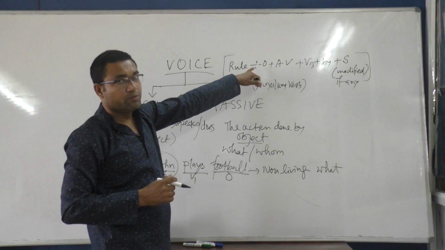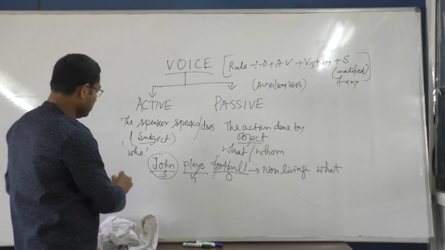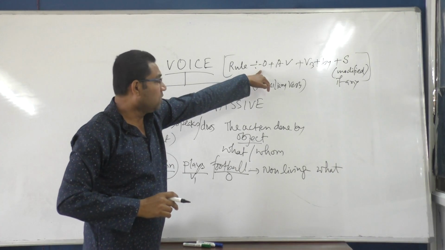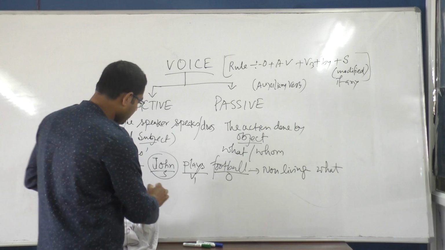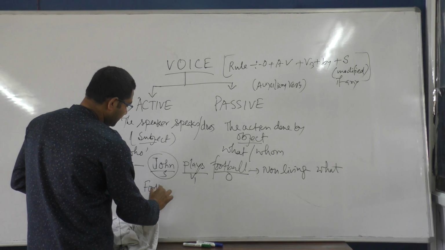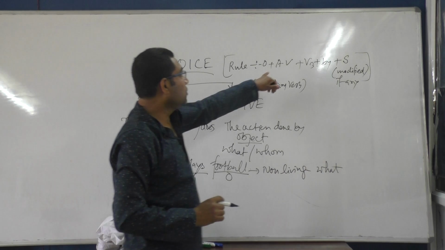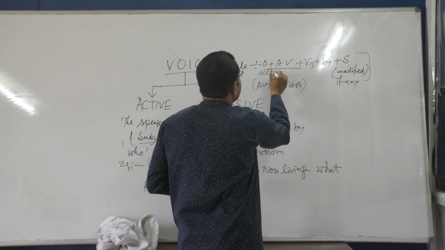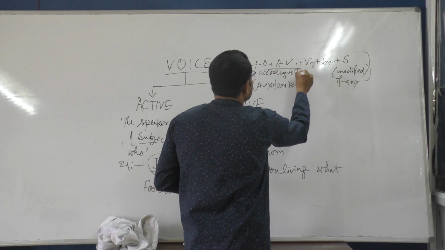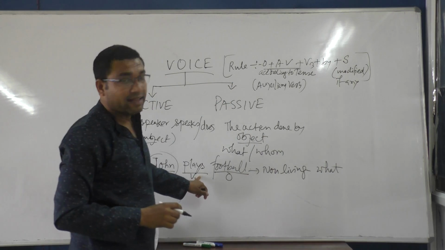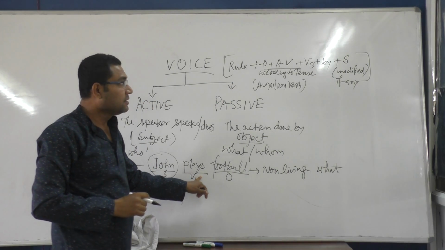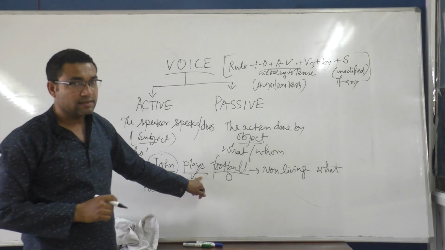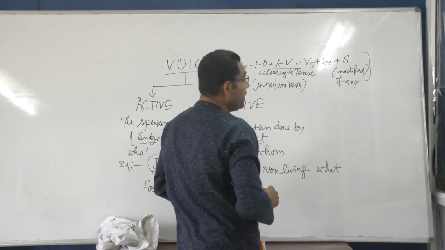So you have to begin with object. Now come back to the sentence. Example, John plays football. Begin with object. What is object here? Football is an object. So I will begin with football. After that I said you have to use auxiliary. Keep in mind you have to use this auxiliary according to tense. Now plays, which tense? Present tense.